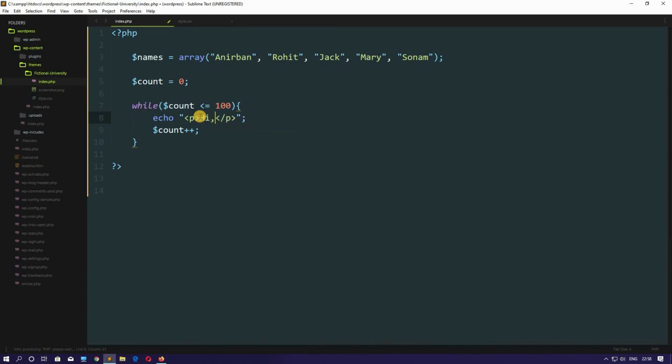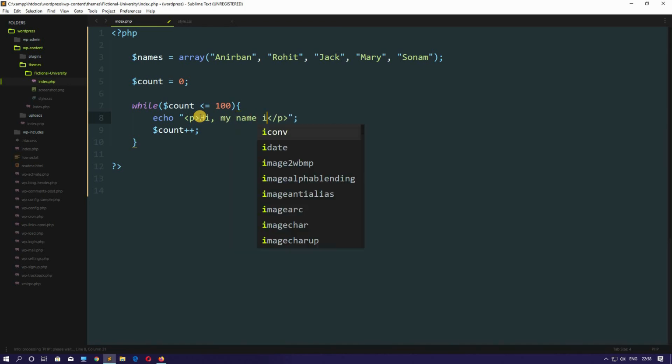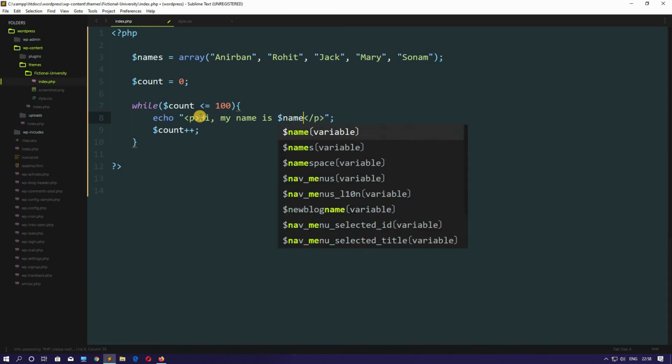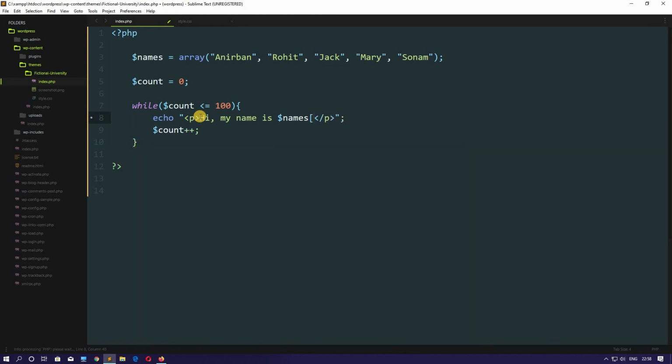Hi, my name is dollar names, third bracket, and here we will pass the count variable, and here we can write how many items are there, 1 2 3 4 5. So here we will write 5.